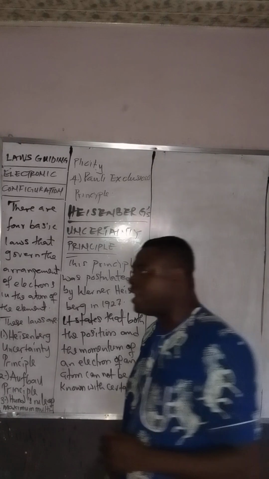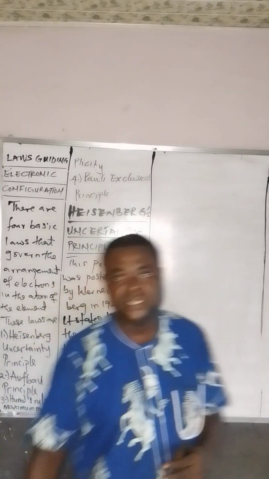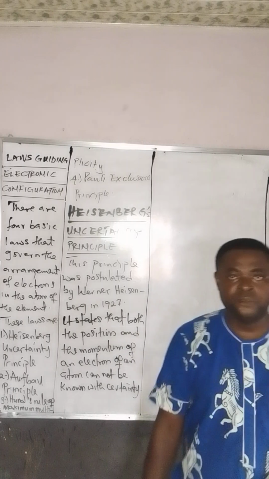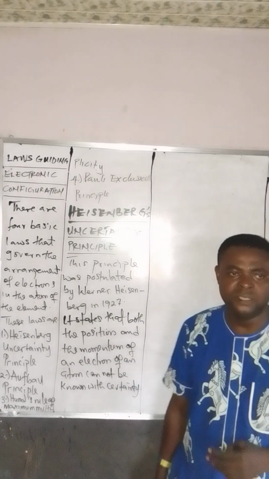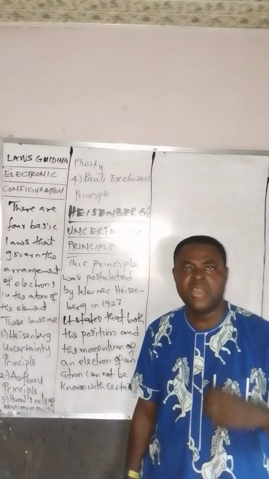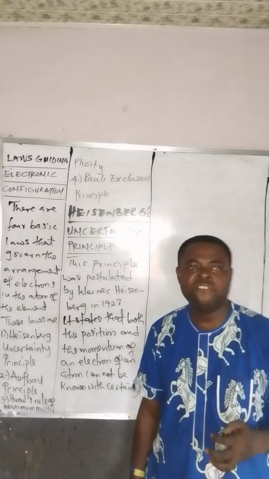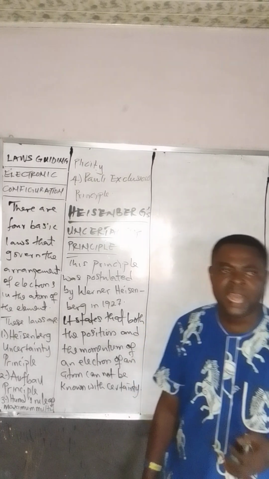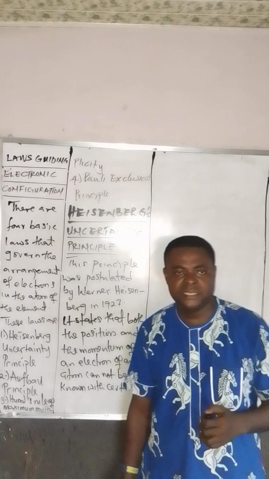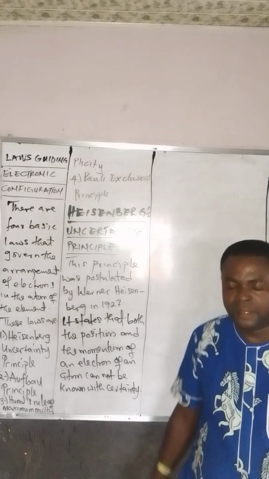So you're already aware that when we're talking about momentum, we are talking about the product of the mass and the velocity of the electron. Velocity means the speed. There was a man called R.A. Millikan who carried out oil drop experiments, and he was able to determine the mass of the electron as 9.1 times 10 to the power minus 31 kilogram.